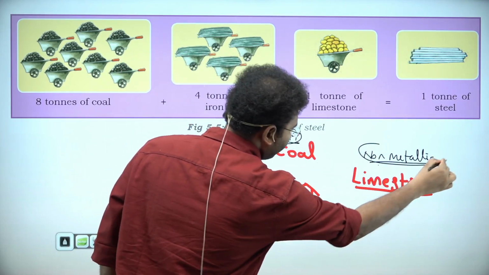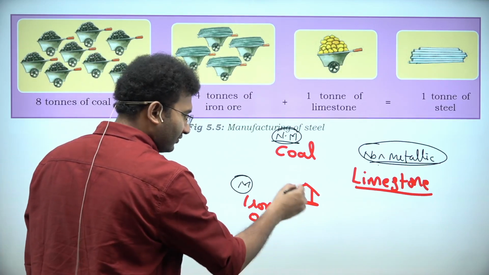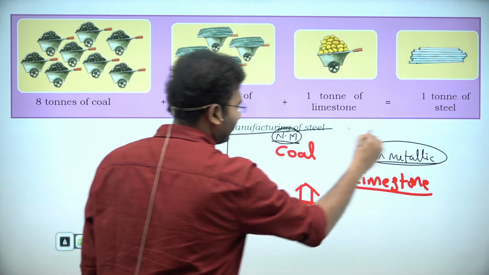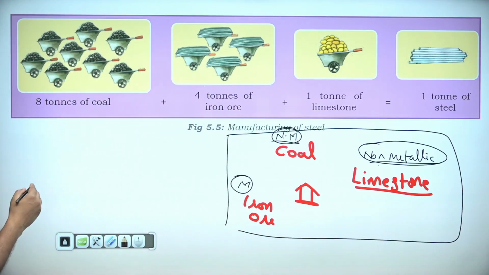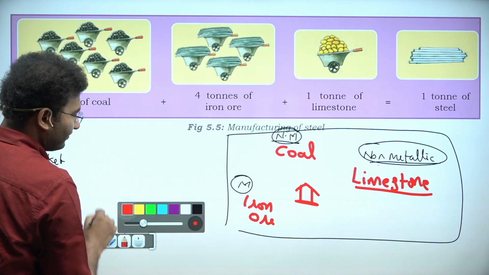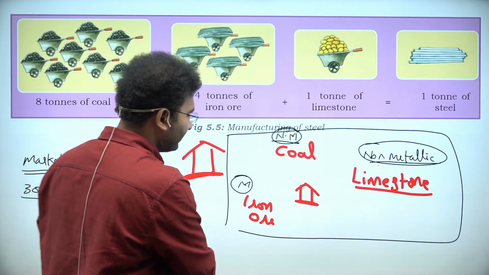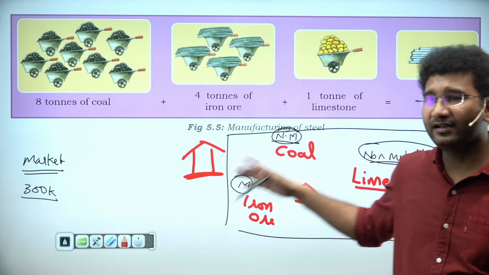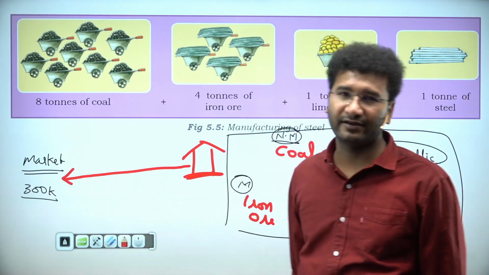I need different kinds of minerals that are required. So, let's say these are the areas where I have to get all the raw materials. And imagine my market is 300 kilometers away. This is the area of my market. So I have to set up my industry somewhere here. This is my industry. Finally, the product which I am going to get, I have to transport it to this particular area.